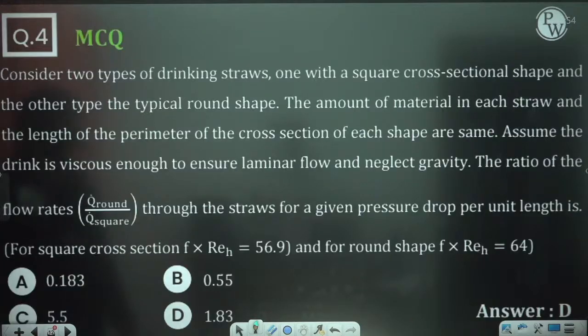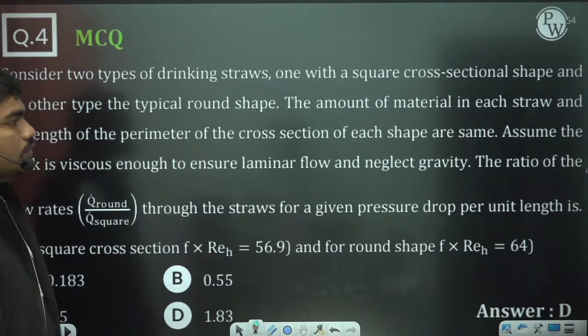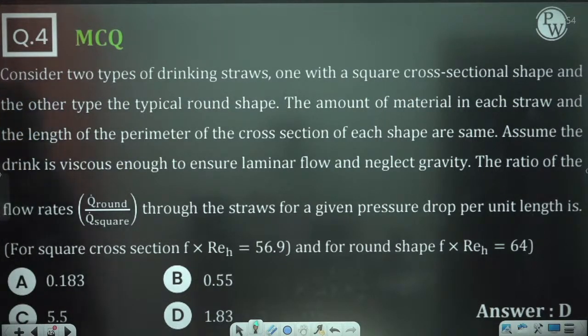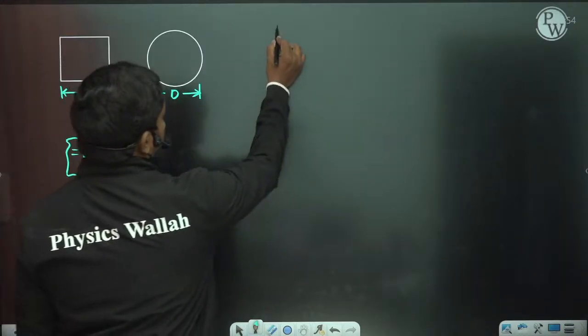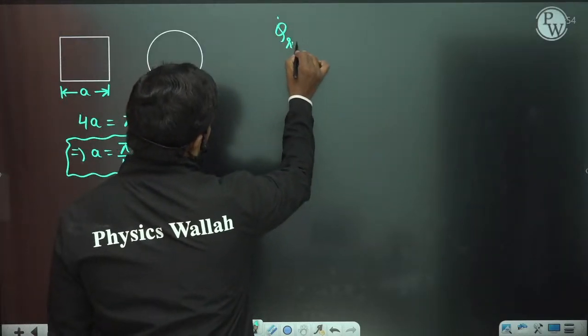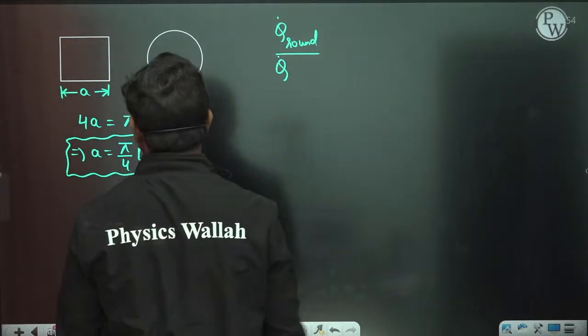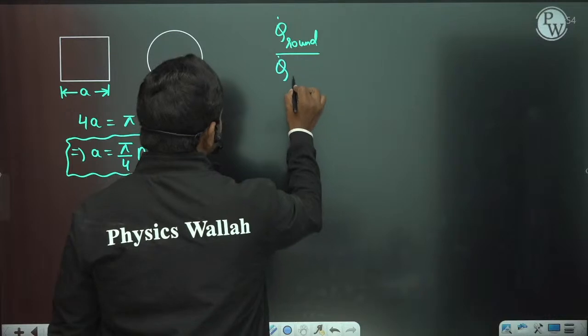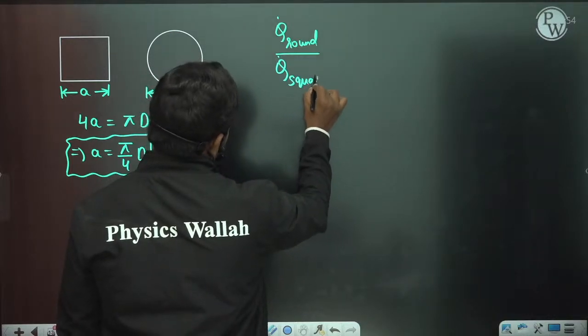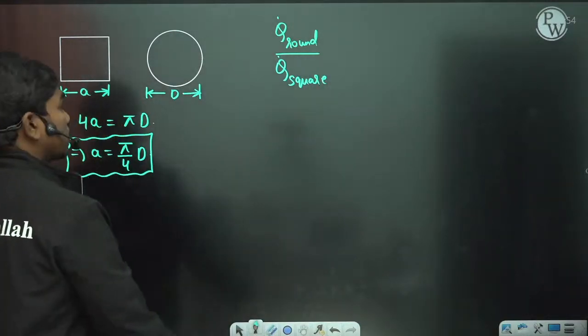Okay, so now what are they telling you. Assume the ink is viscous enough to ensure laminar flow and neglect gravity. The ratio of the flow rates Q dot round by Q dot square, meaning the discharge in the round one to the discharge in the square one, is what? What is this value?